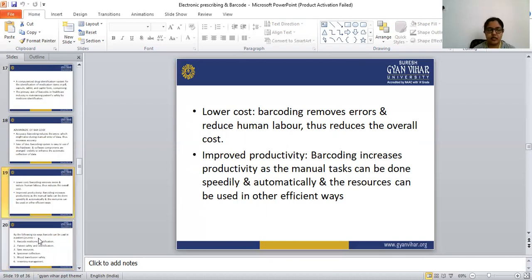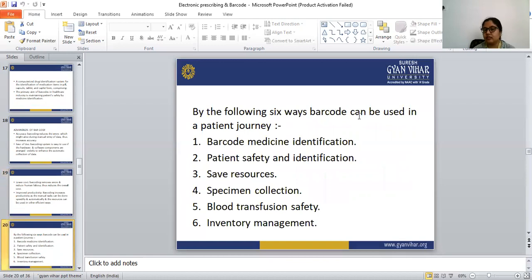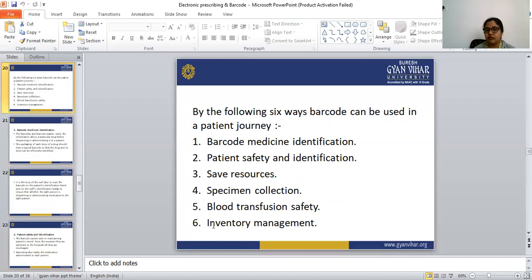Next, there are six ways a barcode can be used in a patient journey. Let's see what the ways are. The first one is barcode medicine identification, which we have seen. Next is patient safety and identification. Next is saving resources. It also collects specimens, blood transfusion safety, and inventory management. So we will see each.